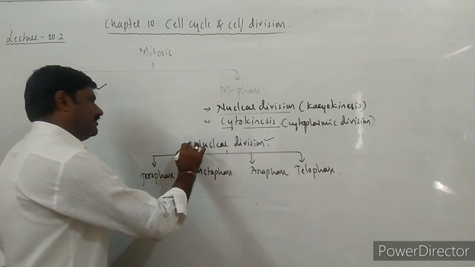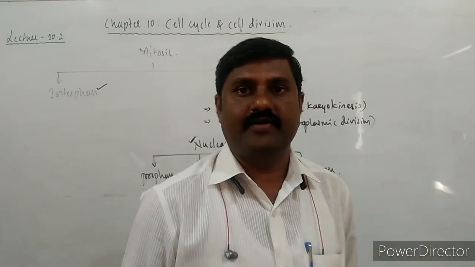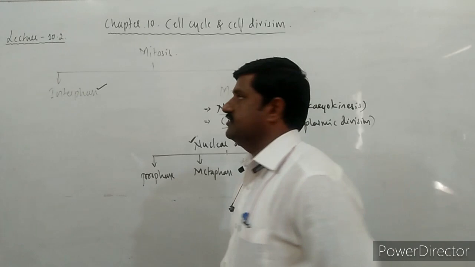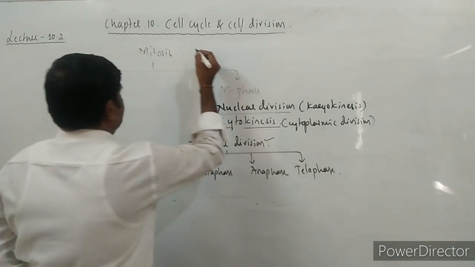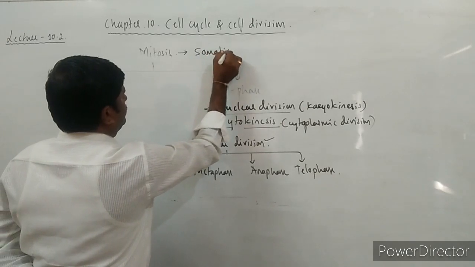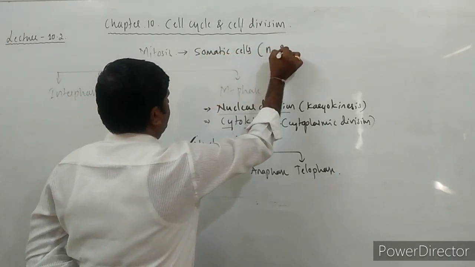First of all, we will start with the nuclear division. And one more thing we must be aware of, as I have already mentioned: this mitotic cell division usually takes place in somatic cells. Cells may be haploid, diploid, or polyploid in nature.